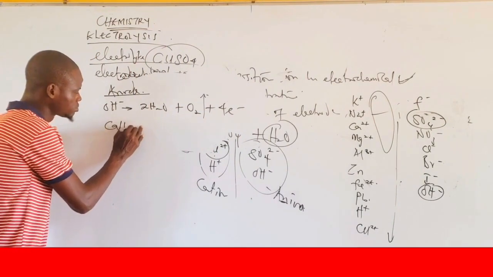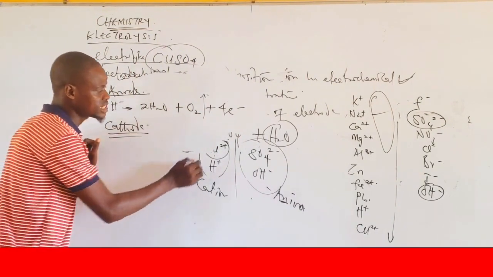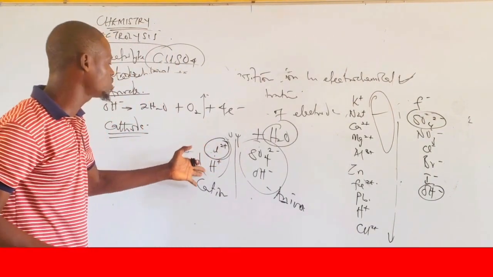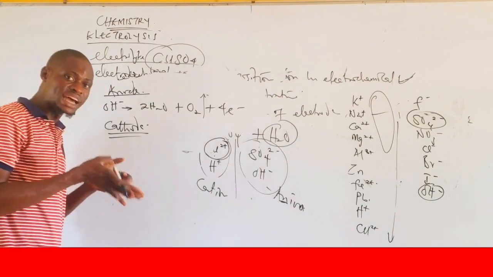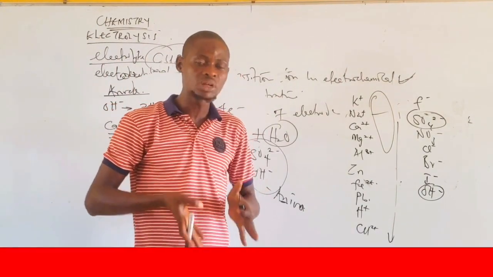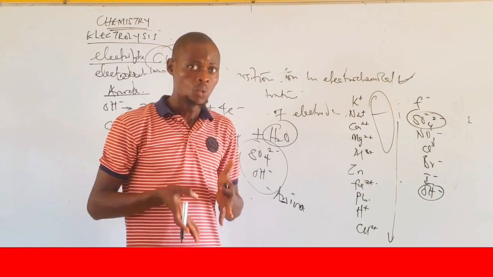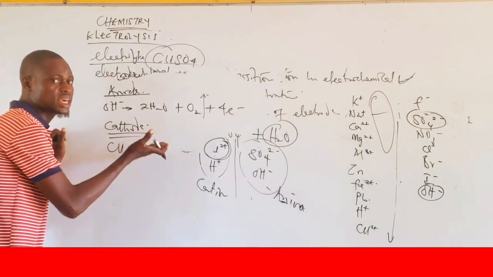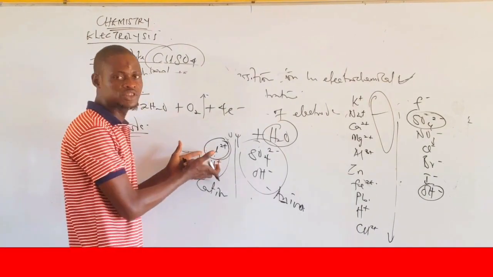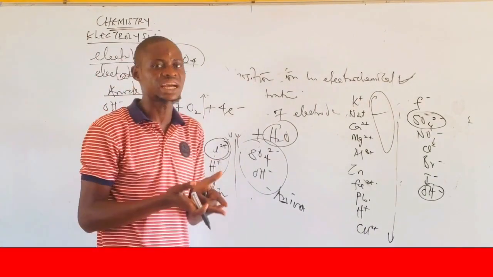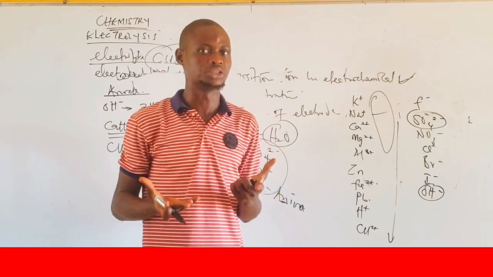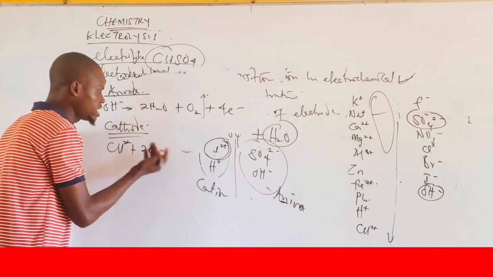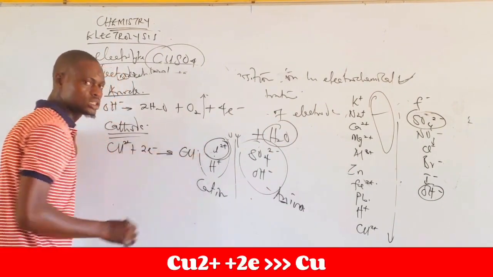Now, at the cathode, what will be discharged? We said because copper is lower than hydrogen in the chemical series, copper tends to be discharged, while hydrogen will be left alone within that compartment without discharge. When copper gets there, the function of the positive copper ion is to get to the cathode and gain electrons. So when it got there, it gained 2 electrons to itself. Now when it gains 2 electrons, it becomes ordinary copper.